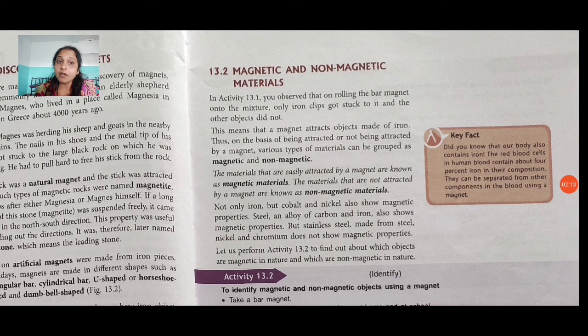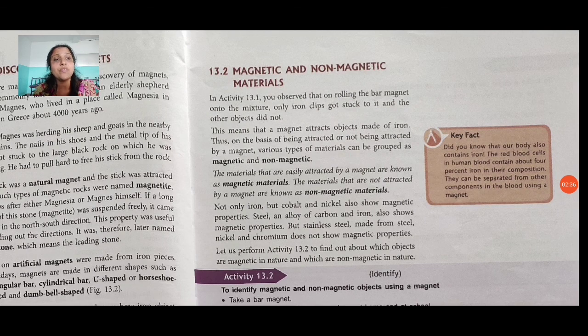Not only iron, but cobalt and nickel also show magnetic properties. Steel, an alloy of carbon and iron, also shows magnetic properties. But stainless steel, made from steel, nickel, and chromium, does not show magnetic properties.